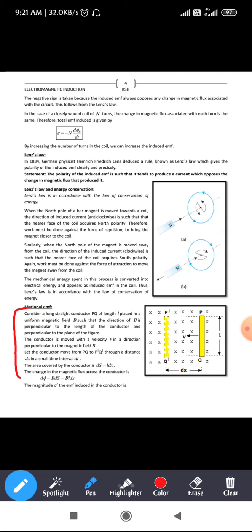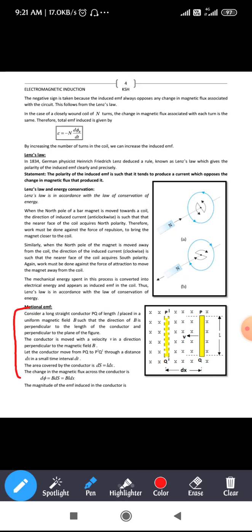The conductor is moved with a velocity v in a direction perpendicular to the magnetic field. See here, in the figure you have a long straight conductor PQ. One end of the rod is denoted by P and the other end is denoted by Q, and the length of the rod is L.